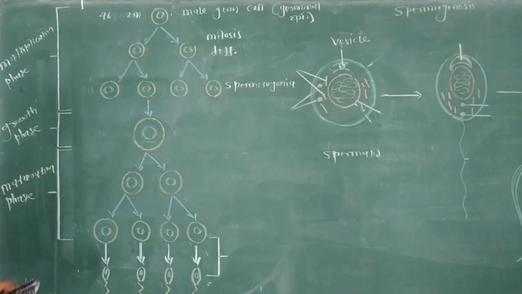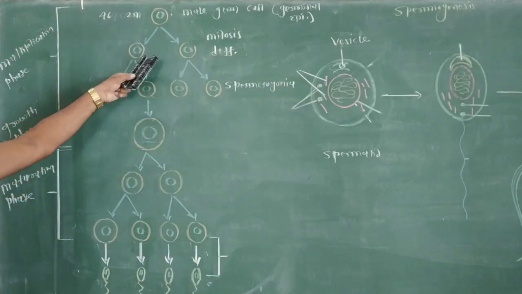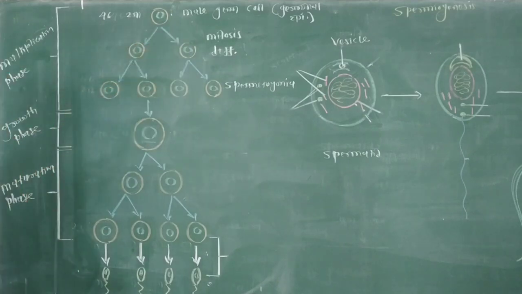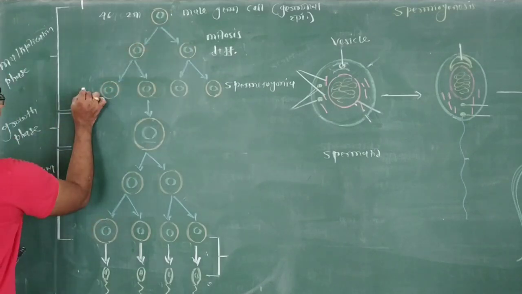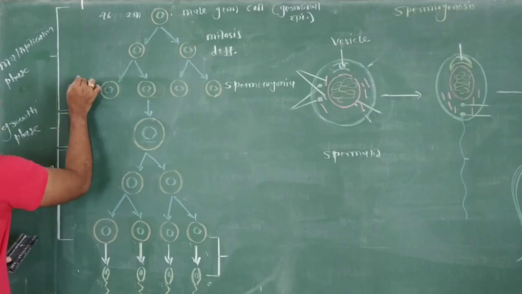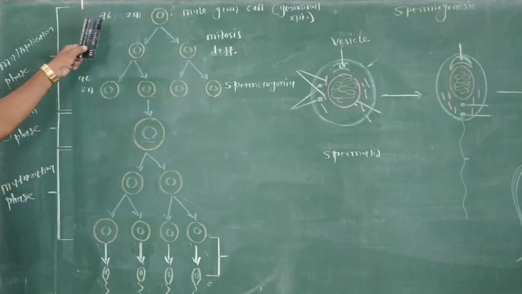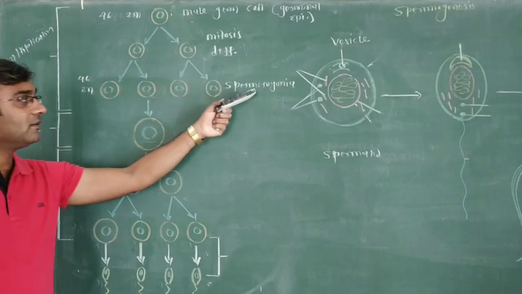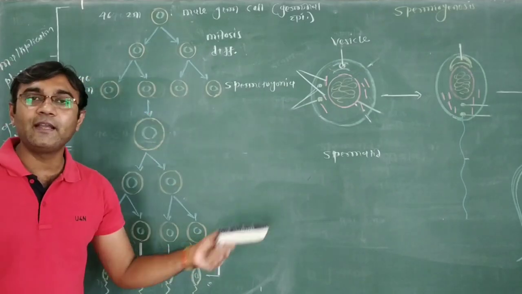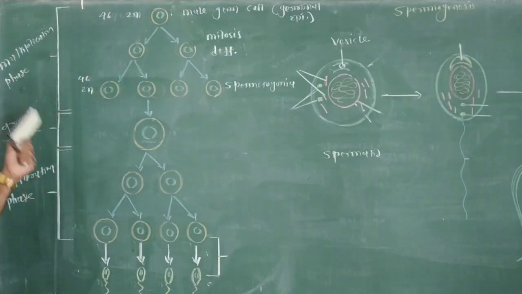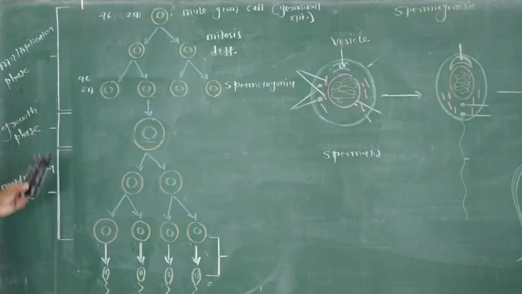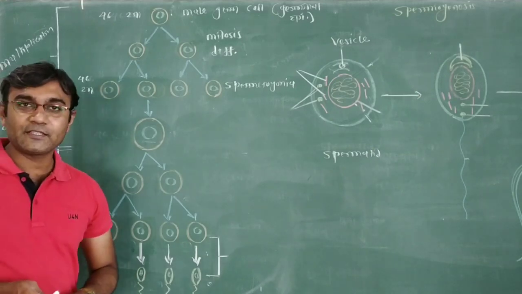Spermatogonia are formed due to mitosis division of the male germinal cell, which is genetically diploid, having 46 chromosomes in every human body. So the male germ cell forms spermatogonia, which divide many times by mitosis and produce a large number of new spermatogonia. That is the multiplication phase.